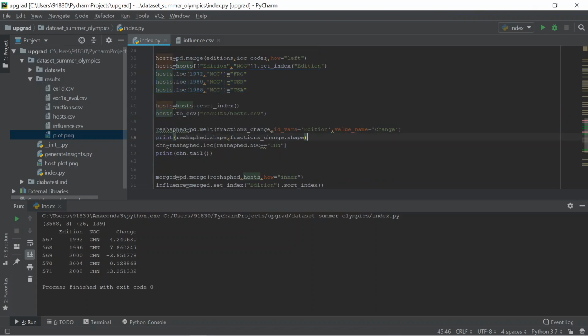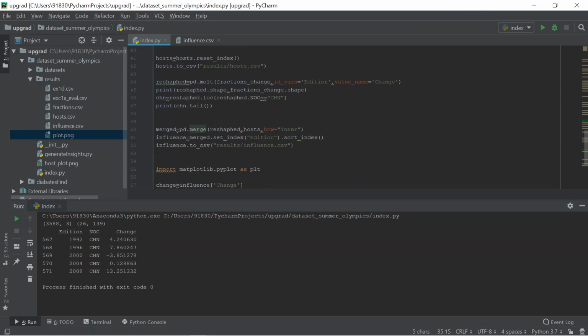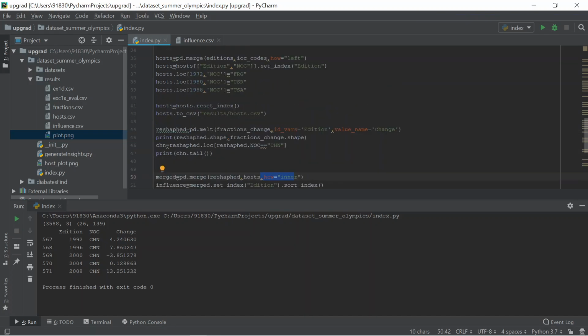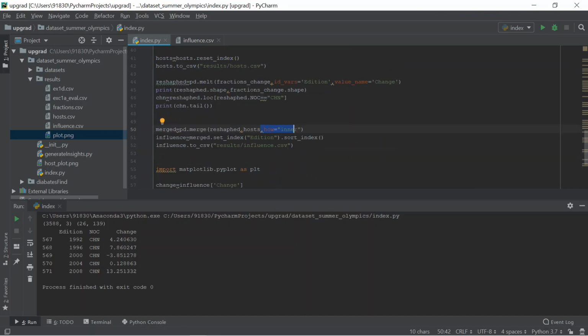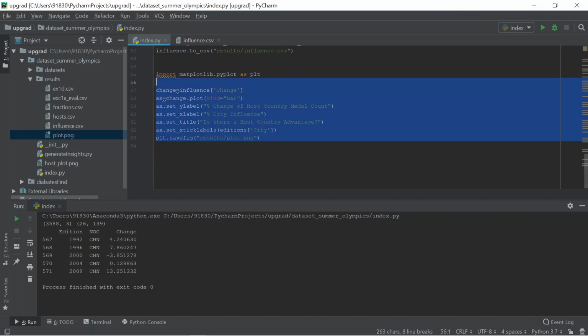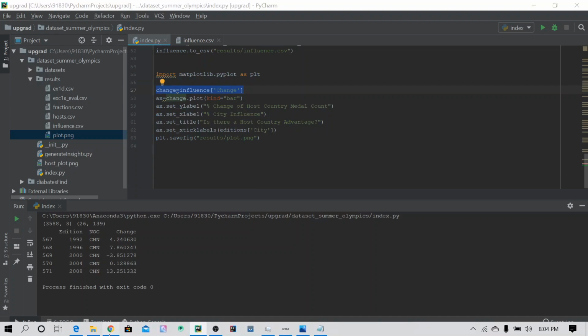Here we also see how to print the shape of the data frame, how to use the merge function to combine two data frames, and how to use inner join, left join, outer join, and right join. And finally how to visualize the two different data frames based on the numerical values in the particular data frame. Yes, friends, that's it.